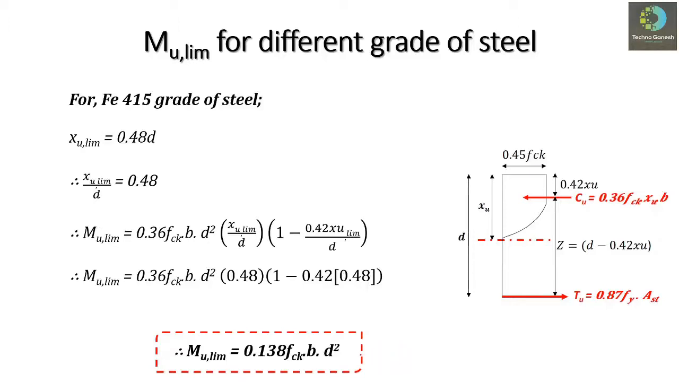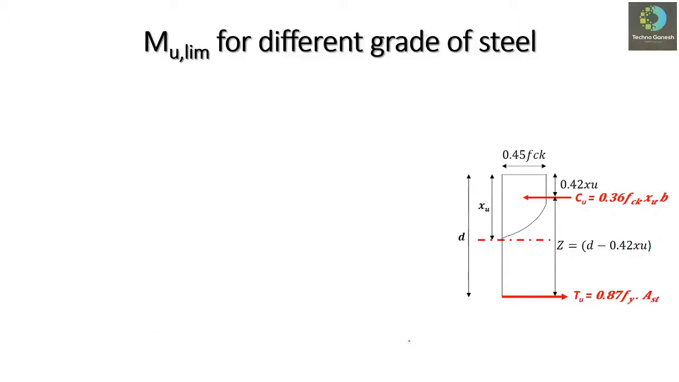So again, if you know the grade of steel, grade of concrete and the sectional sizes provided, then we'll be able to find out the maximum moment that can be carried by the section. So this is again an important equation. So note down this equation in your notebook. And lastly, we'll find out the value for Fe500 grade of steel.